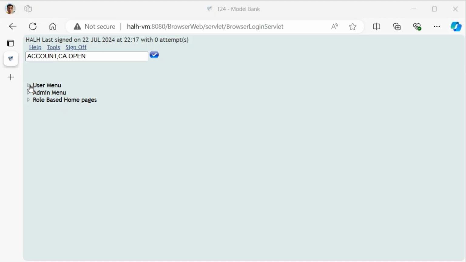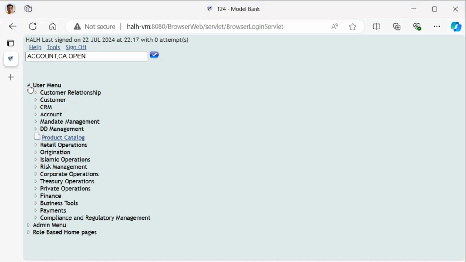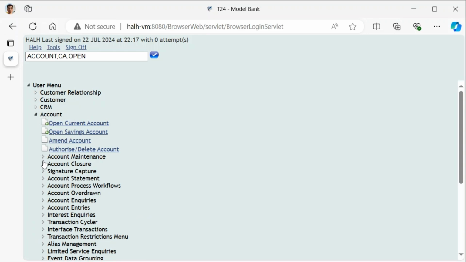Accessing functions from menu. Navigate to the main menu after logging in. Go to User menu. Select Account. Choose Open Current Account. This will take you to the screen where you can open a new current account.